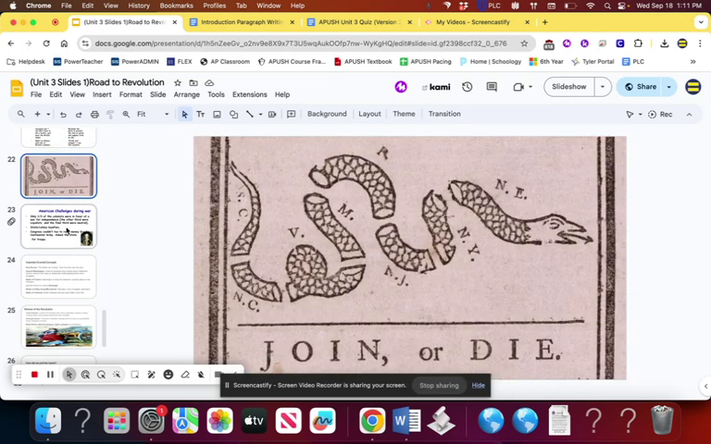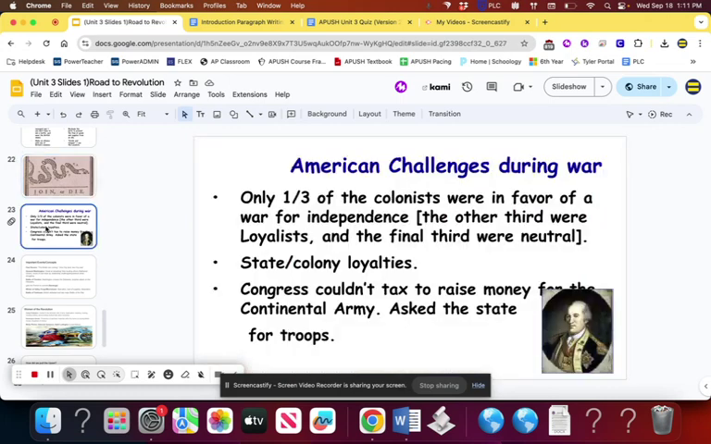We saw this image as well, used as propaganda by the Americans, because if they don't join the war effort, this is what's going to happen to them. They're going to get divided up. Another issue we discussed was how about a third of the colonists were actually in support of the revolution. Most of that third are wealthy individuals in the colonies. They're mostly merchants. They mostly exist on the seaboard in coastal cities. The other third is not that supportive of the war. They're known as loyalists, or loyal to King George.